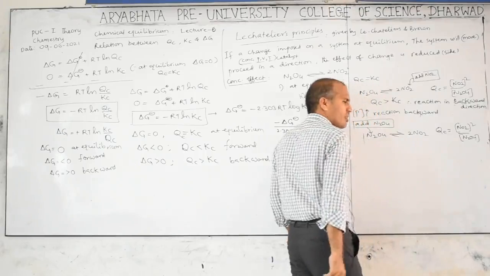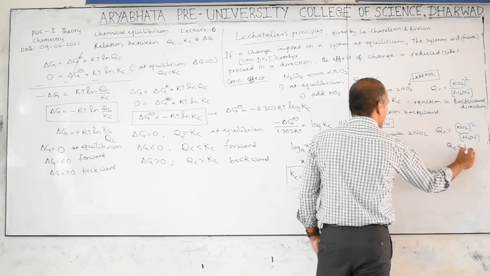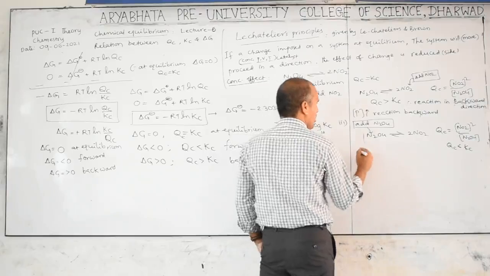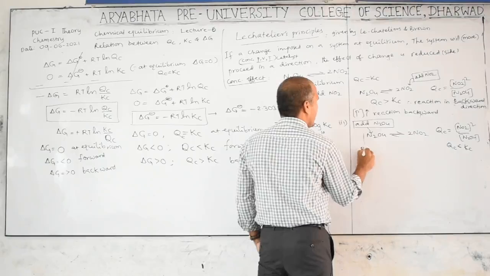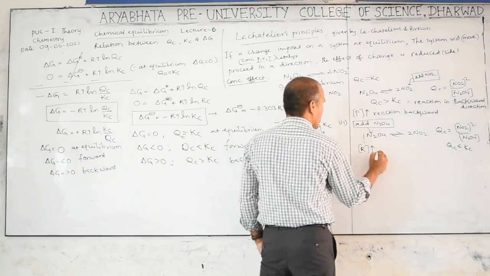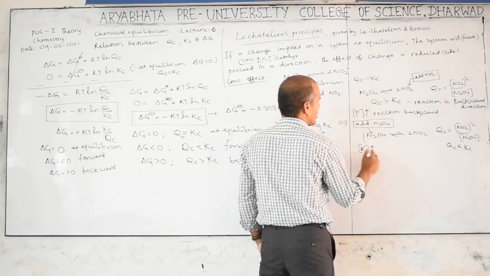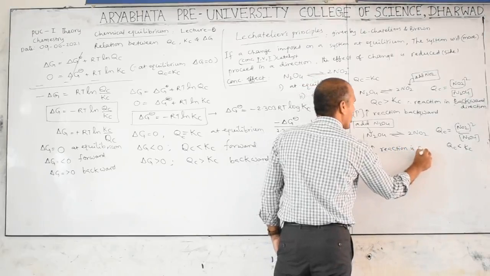When denominator concentration increases, QC is less than KC. When QC is less than KC, that indicates forward reaction. Therefore reactant concentration increase means reaction is in forward direction.